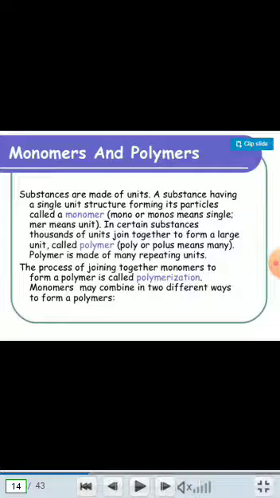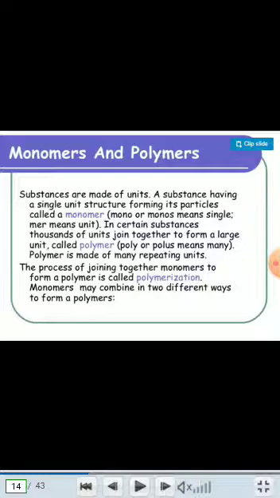So what we understand here is that substances are made up of units, and substances having a single unit structure forming their particles are called monomers. Also, if thousands of units are joined together, they will form a large unit, and that is called a polymer, made up of many repeating units.